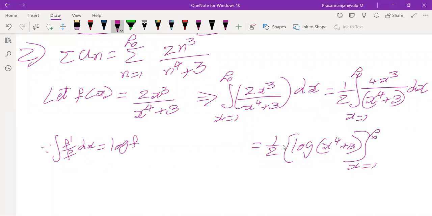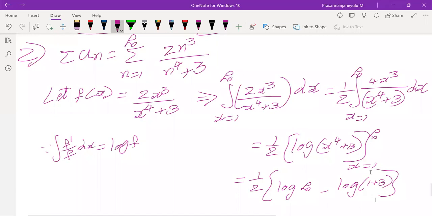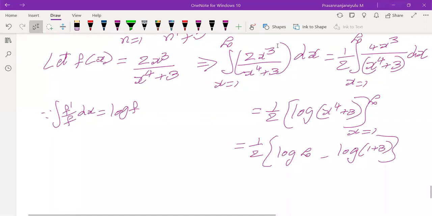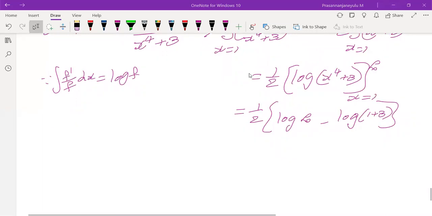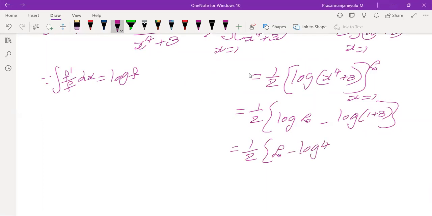So now it is 1 by 2 into, apply the upper limit infinity in place of x. We get log of infinity power 4, which is infinity, plus 3, is infinity. Log infinity minus log of 1 power 4, which is 1, plus 3, so we get 4. Now again, be careful here. Don't assume that it is a finite value. It is infinite. 1 by 2 into log infinity, which is infinity, minus log 4. So infinity minus log 4 is infinity. Infinity by 2 is infinity.